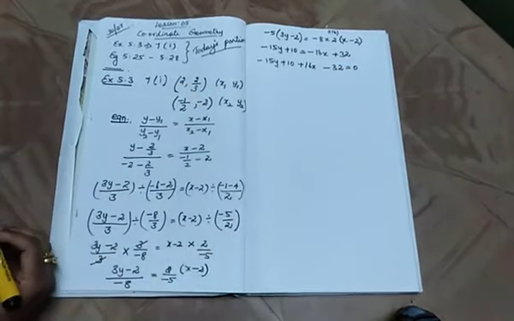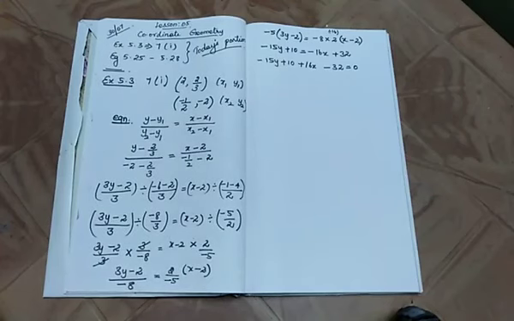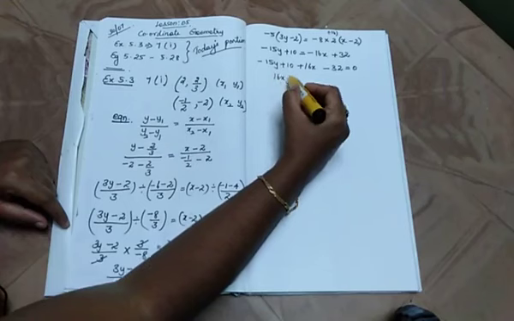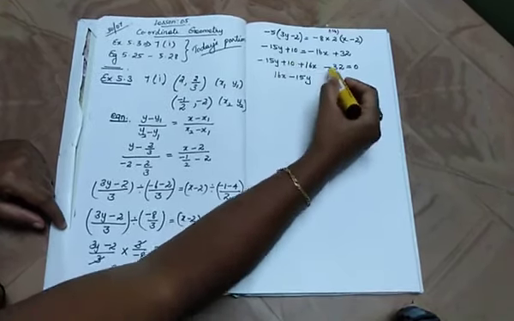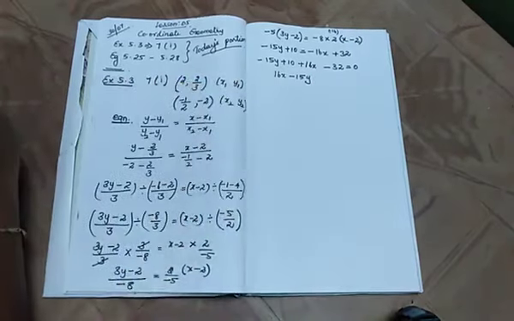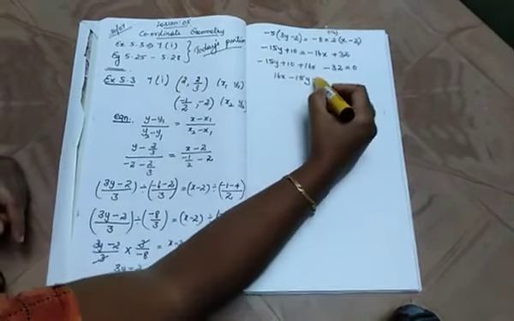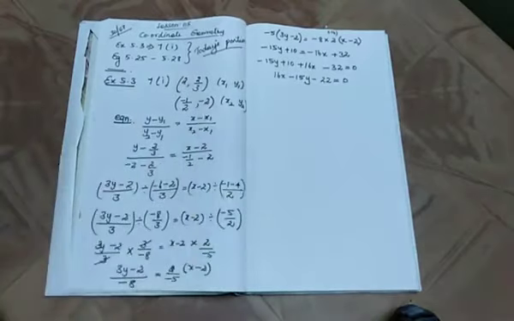As we all know, in an equation the x term comes first. So what we will get, 16x minus 15y plus 10 minus 32, which is minus 22, is equal to 0.